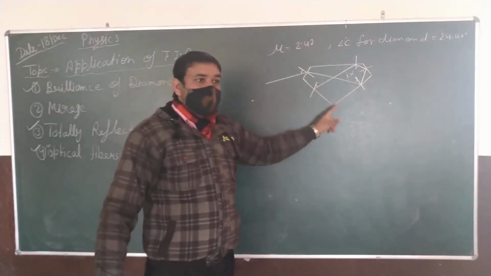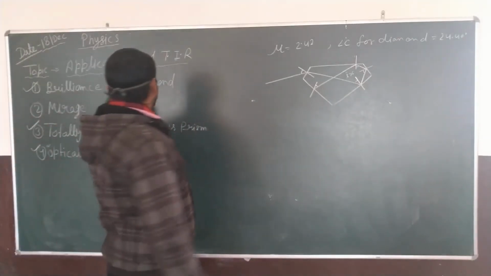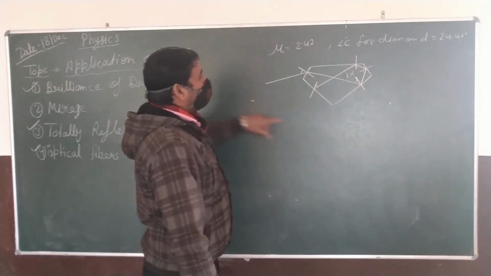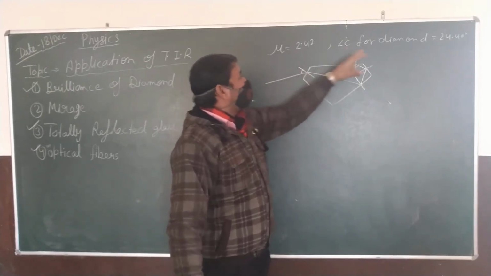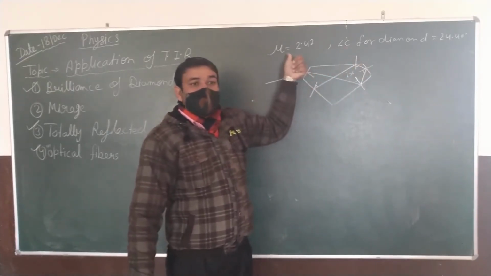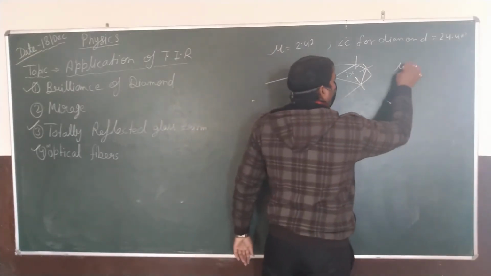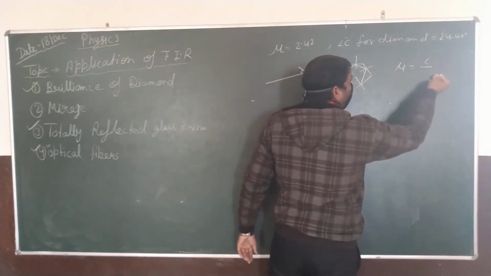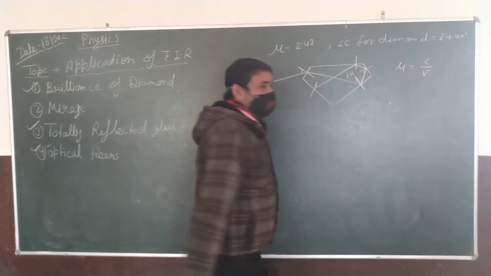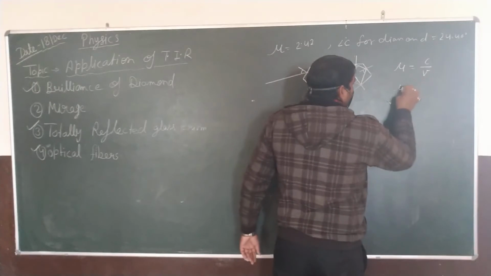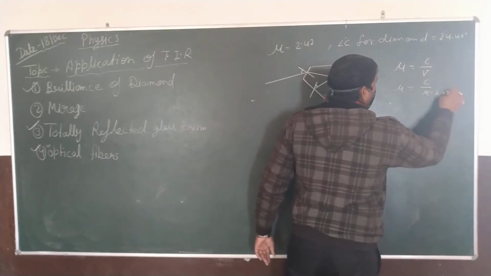It is understood, the behavior of diamond. Okay, many questions also come on the basis of this, on the critical angle of diamond, and one thing is also important. You know that the refractive index is the ratio of the speed of light in air to the speed of light in the medium. So what is the speed of light in diamond having refractive index 2.42?